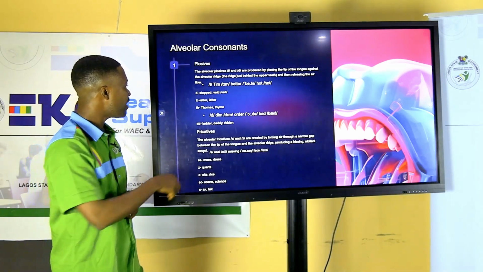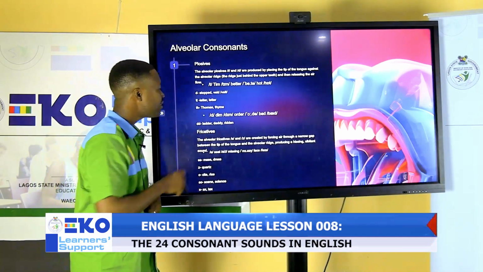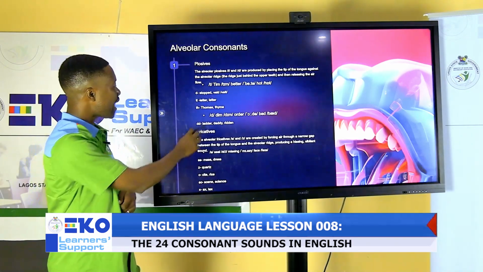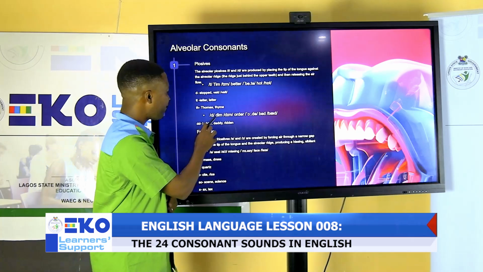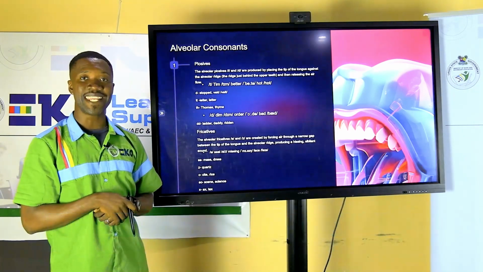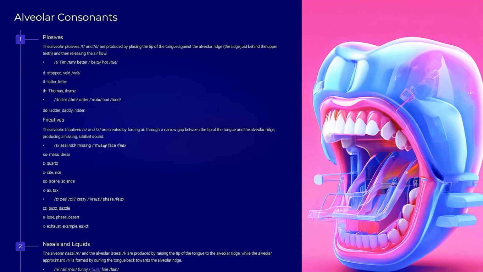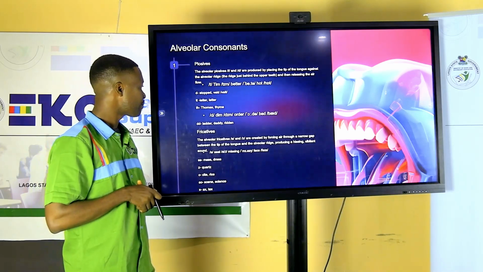We have it in the word Thomas and time. Let's look at the next sound, which is the sound d. It is found in words like dim, order, bad. With the alphabet DD, we have it in words like ladder, daddy, and in a word like reading.